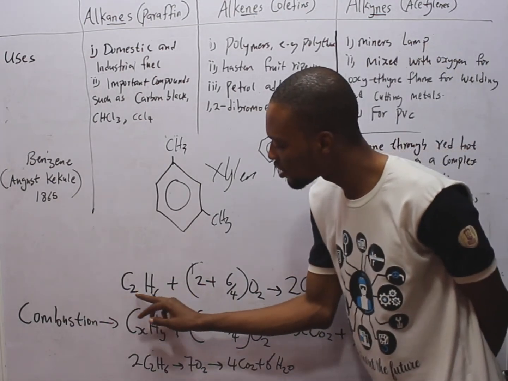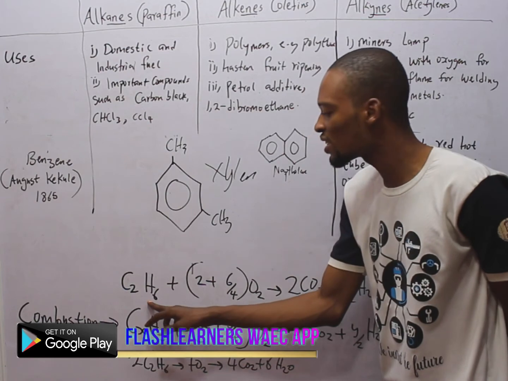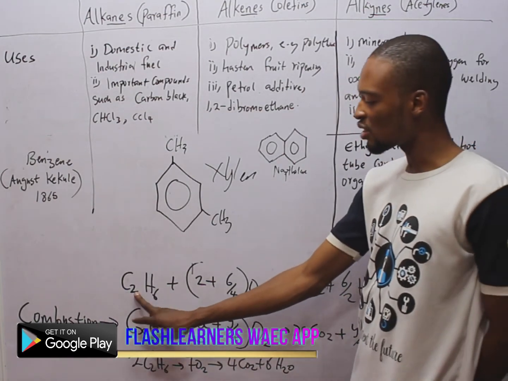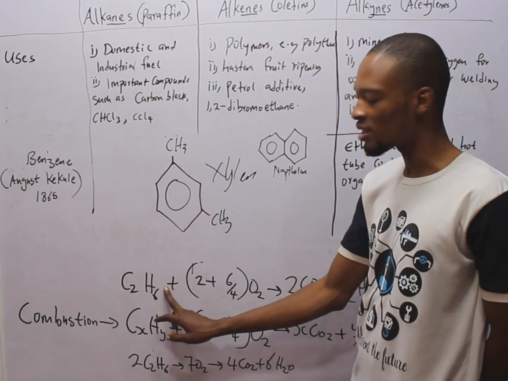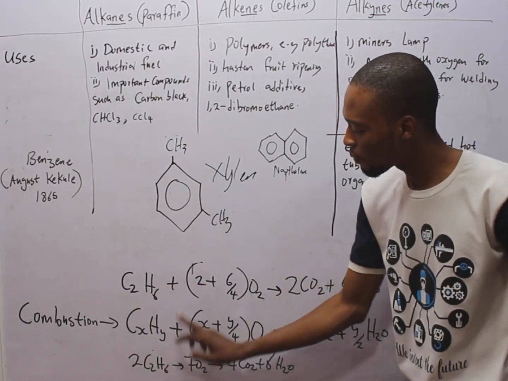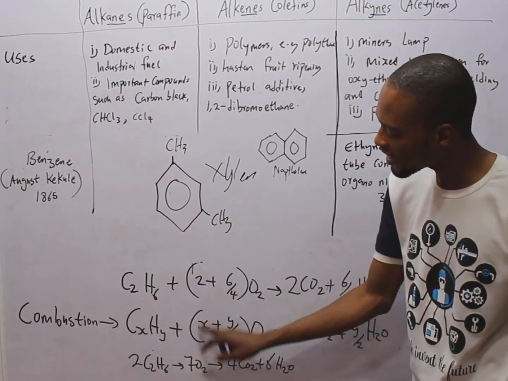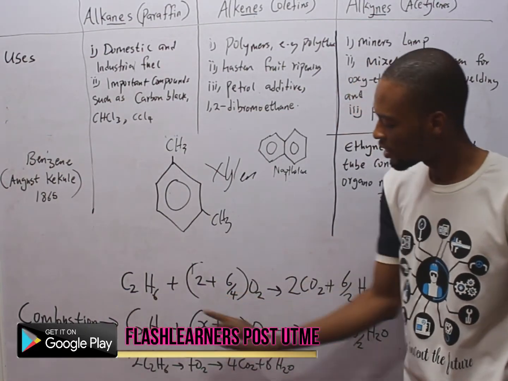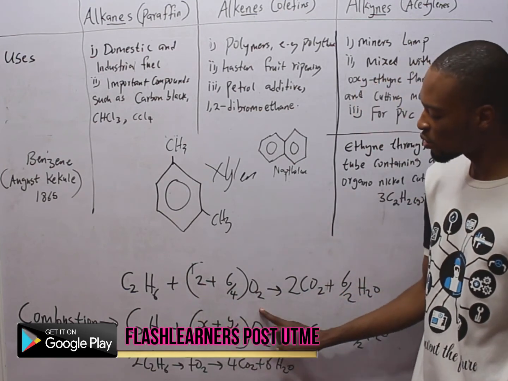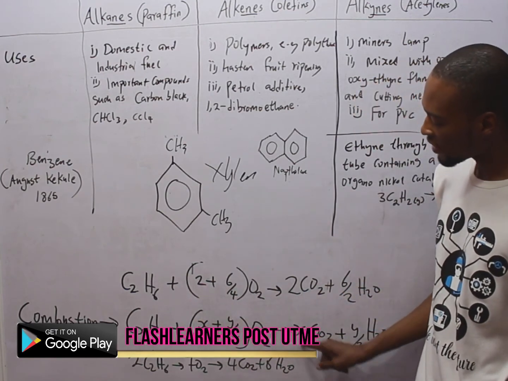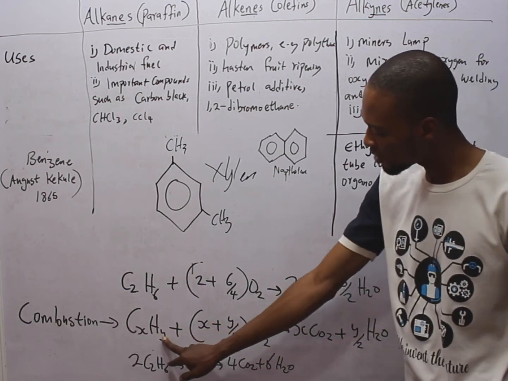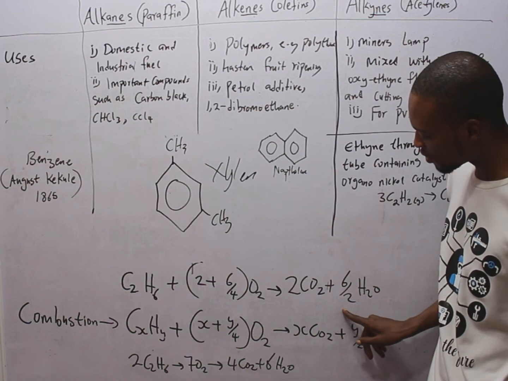So this is the practical usage. Once you are given C2H6 and you are asked to derive the formula for its combustion, you simply look at this. x is 2, right? And y is 6. So you say C2H6 plus, instead of x, 2, which is the number of carbon, instead of y, 6, the number of hydrogen, so 6 over 4, oxygen, O2, to give us, instead of x, the number of carbon, and instead of y over 2, the number of hydrogen divided by 2, 6 over 2.